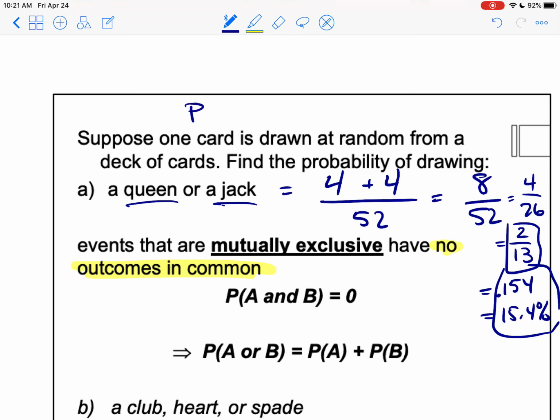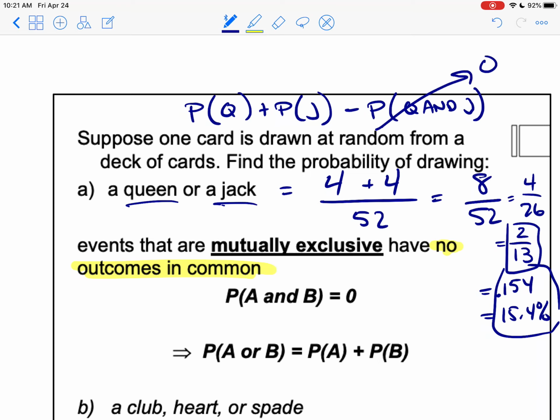What I did here was I found the probability of a queen plus the probability of a jack, and then I subtracted the probability that it was a queen and a jack at the same time. But it just turned out that the probability of getting a queen and a jack at the same time, picking out one card, is 0. And so I just had to add the two probabilities together. 4 over 52 plus another 4 over 52 is 8 over 52, which is 4 over 26, which is 2 over 13.